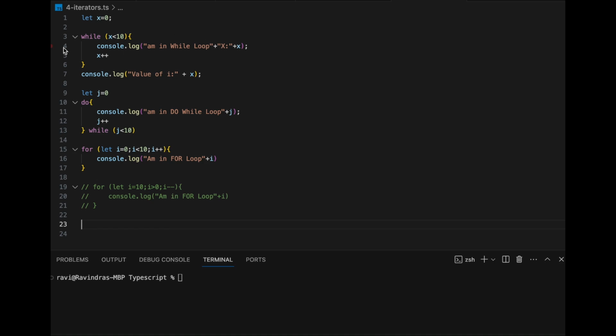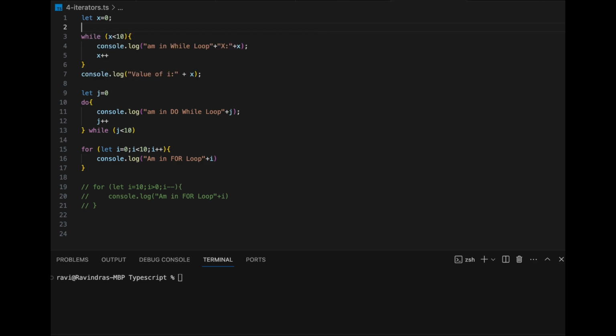So what is the need for an iterator, right? Let us see. You want to print numbers from 1 to 10. What should we do? Normally, if you don't have knowledge of these iterators, then without using these iterators, what do we do? We print console.log 1, console.log 2, console.log 3, like that. 10 times you have to write the same statement, right?